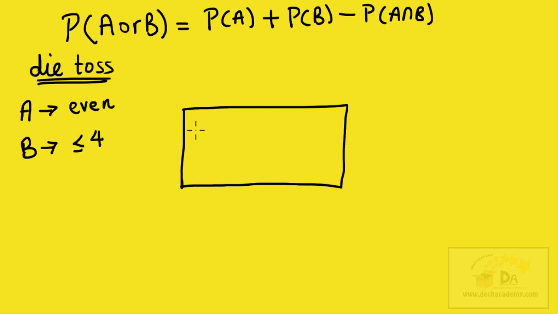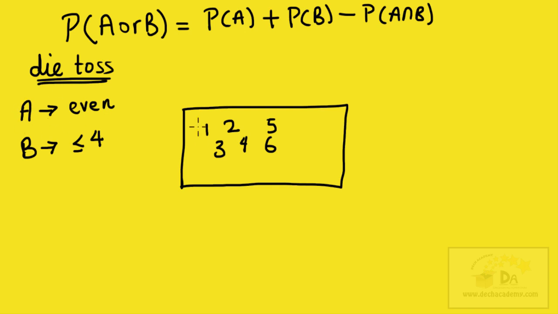I'm just going to do 1, 2, 3, 4, 5, 6. This sample space contains all possible outcomes from a die toss. You can get a 1, 2, 3, 4, 5, or 6.